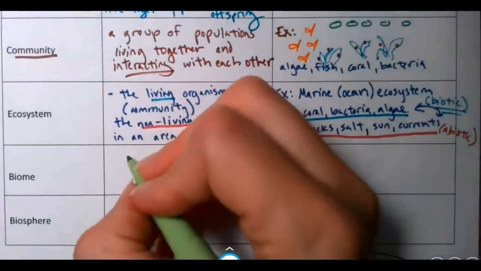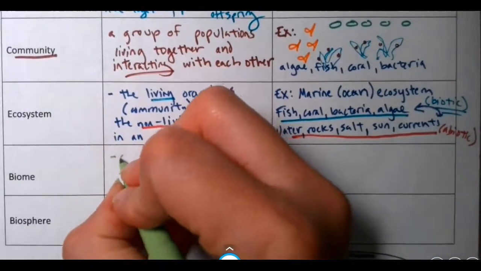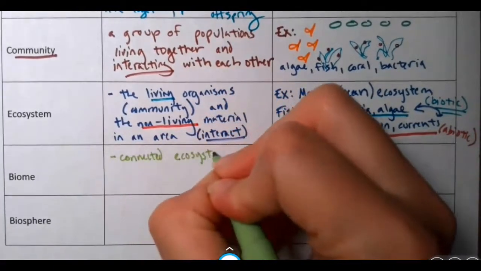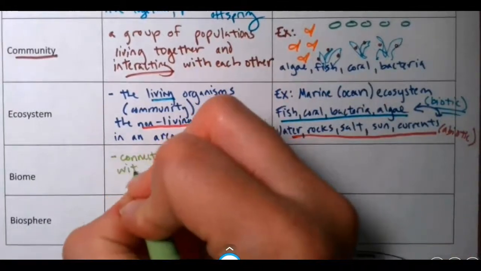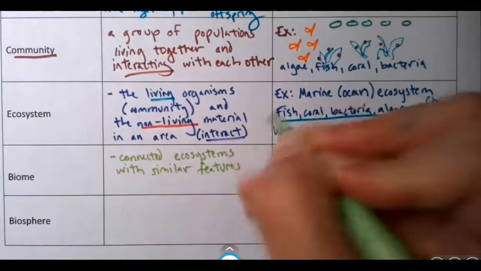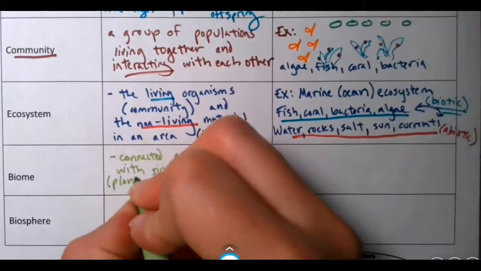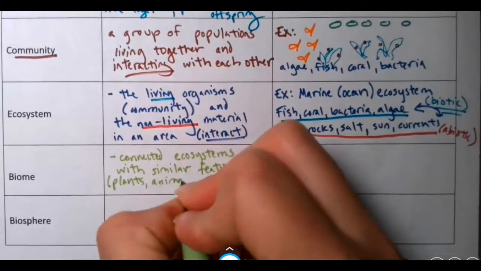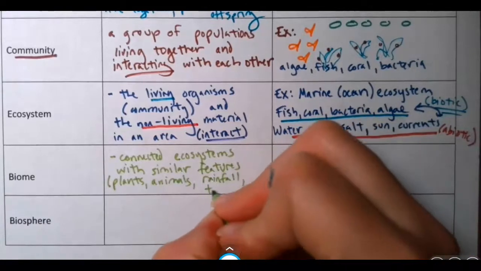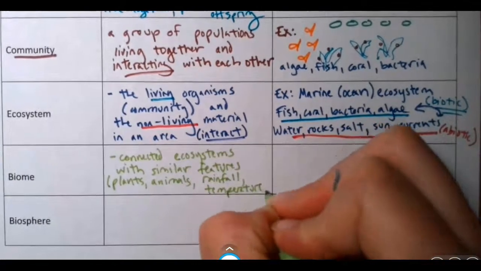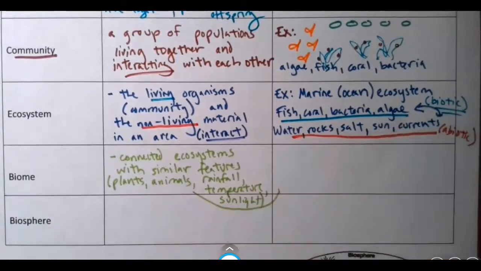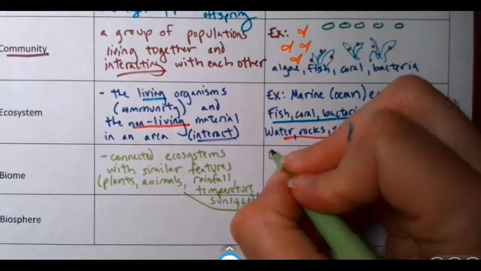So biomes are connected ecosystems with similar features. So they have similar plants, they have similar animals, they have similar rainfall, they have similar temperature, they have similar patterns of sunlight. Okay? So examples of biomes are probably things you've heard before.